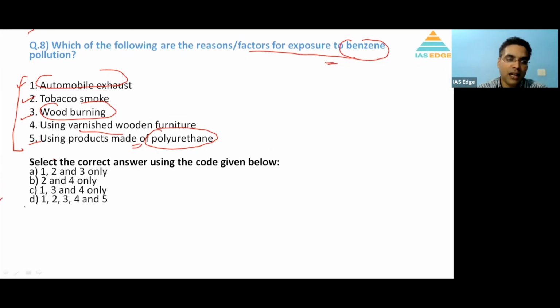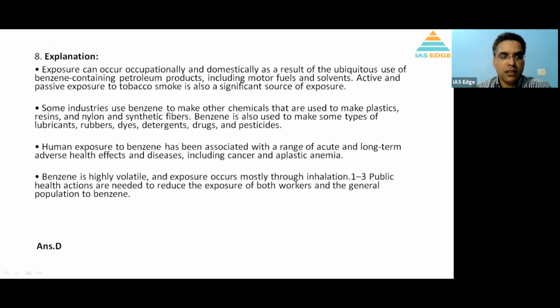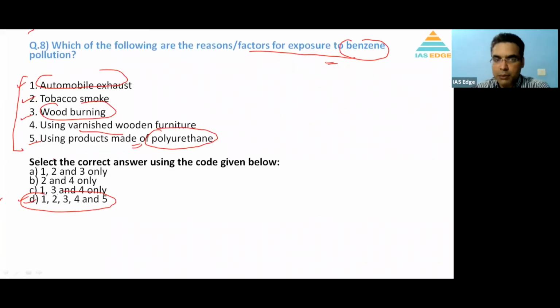Again, a common approach: where all the options are correct in science and tech questions, multiple options can be attempted. So the answer is D here. Many students take guesswork in the prelims examination. I will not advise that, but based on your understanding, if you have read things properly, you can take a guess.